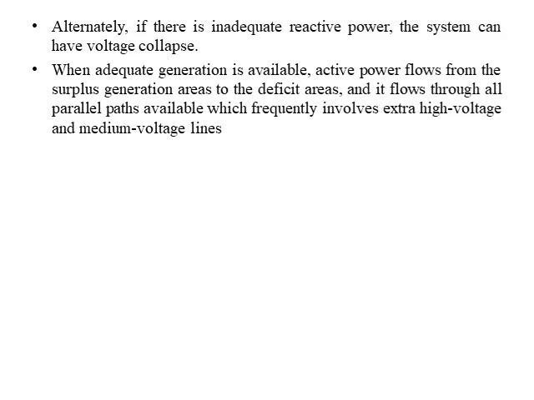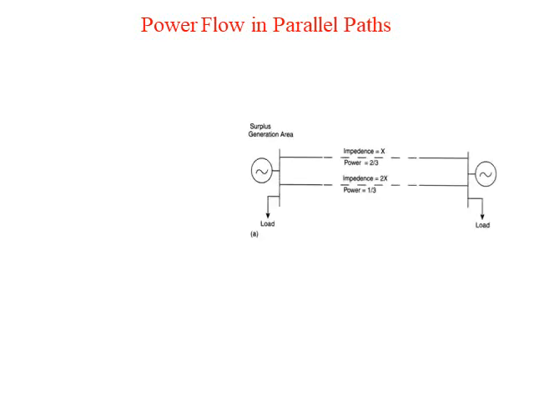So this is an interconnected system or parallel system. In this section we are only concentrating on power flow in parallel lines. The second point is the mesh network, which will be given as an assignment for you. So the main point from this section is power flow in parallel paths.